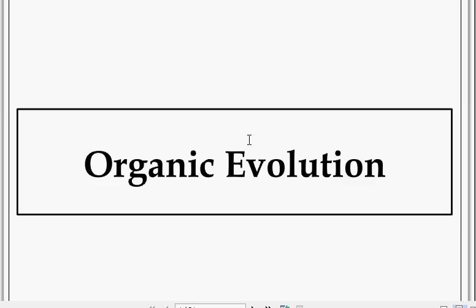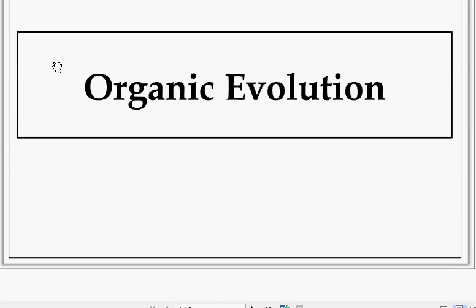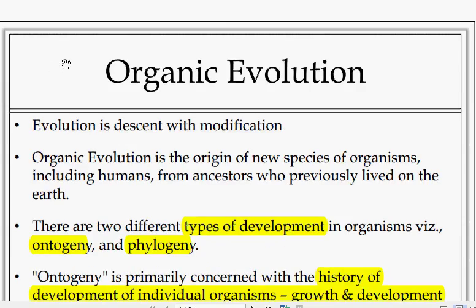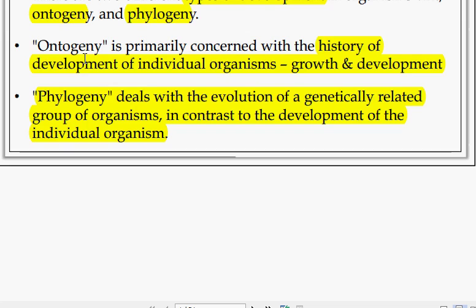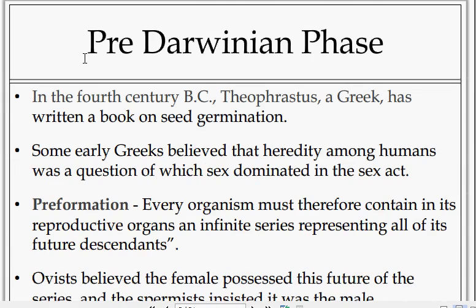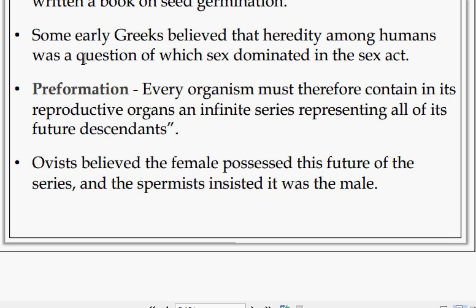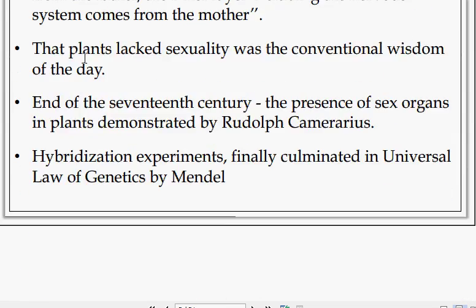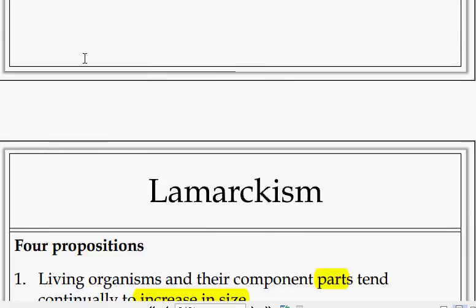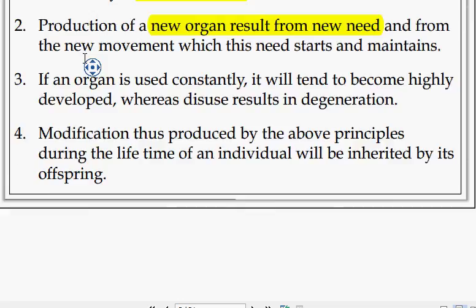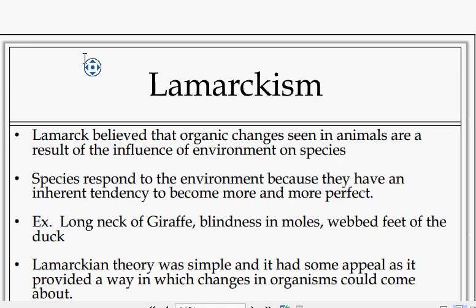Organic evolution, we will revise the topic. Brief revision of the organic evolution we have discussed. We have discussed the types of development, ontogeny and phylogeny, their meanings, and the pre-Darwin phase, including pre-formation. We also discussed Lamarckism, its propositions and criticisms, everything.